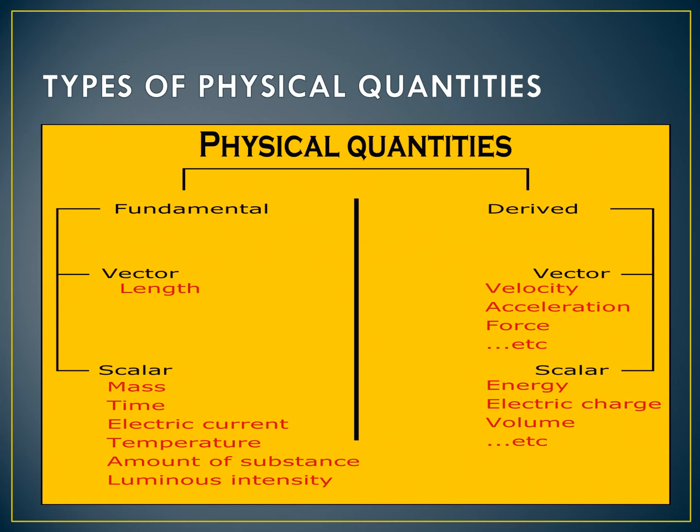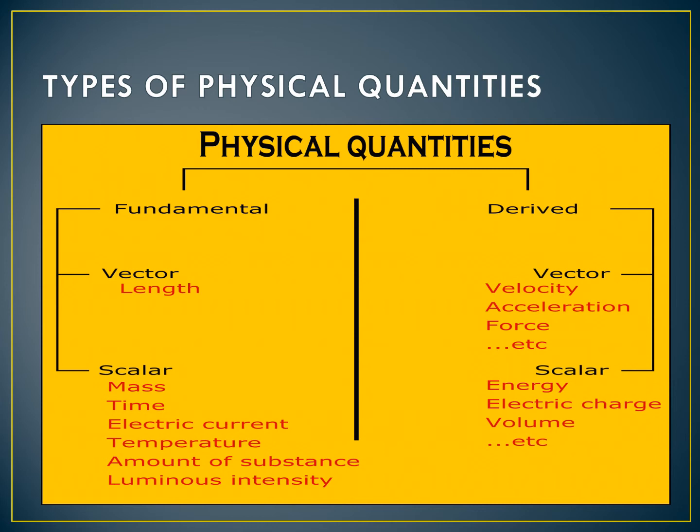What are derived quantities? Derived means we all know that derivations come from an equation. There should be a starting point, there should be a value, then only we can derive from one step to another step, and finally we will get an answer. Like that, derived means it starts from a fundamental. So fundamental quantities are converted to derived quantities.